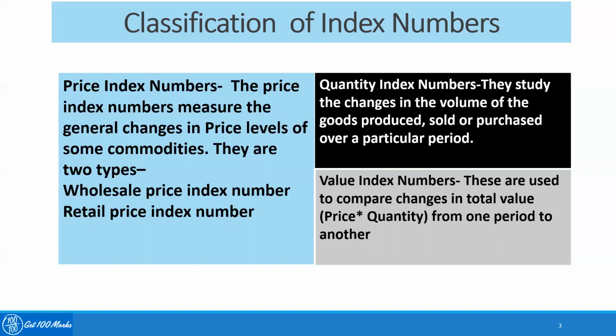There is another way of classifying the index number, which is the value index number. These are used to compare changes in the total value, where total value means price into quantity, from one period to another. These indices are not very common. The other two, price indices are the most common, and quantity indices are also used a lot of the time.